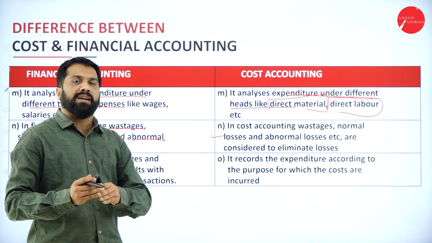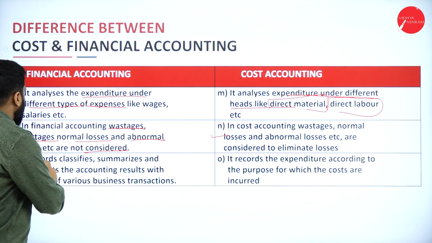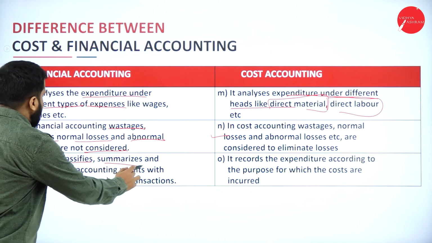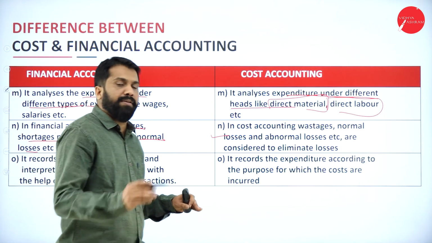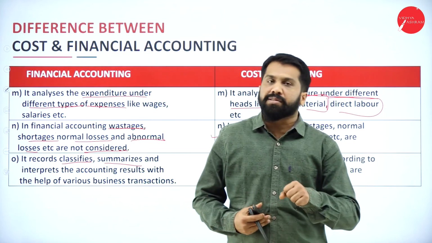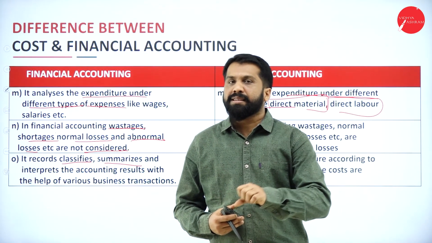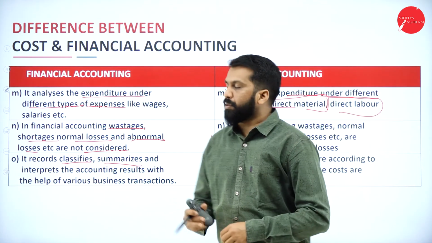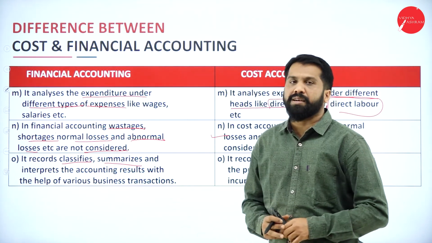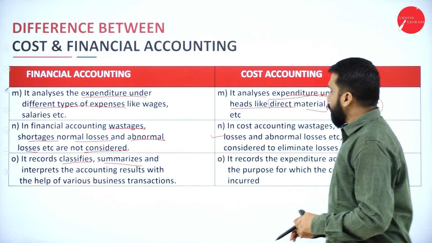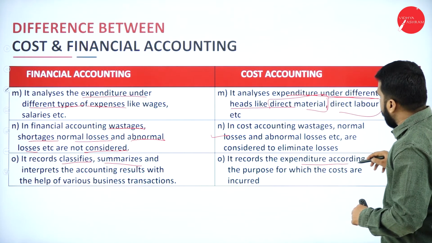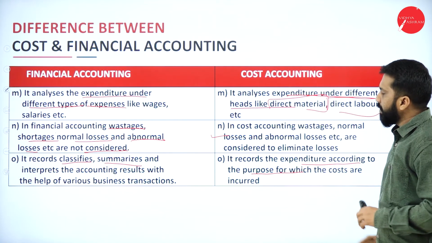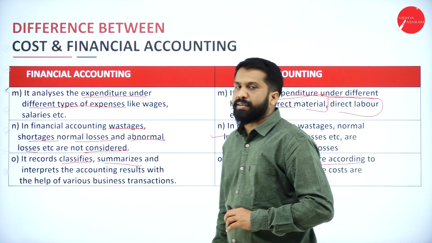The last point: financial accounting records, classifies, summarizes, analyzes, interprets, and finally communicates. Those come under financial accounting. But in cost accounting, it is expenditure according to the purpose. So this much is cost accounting.